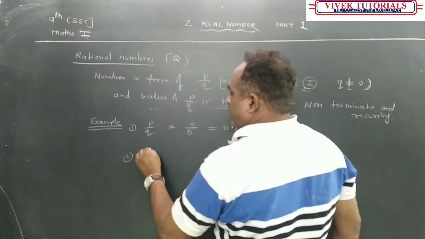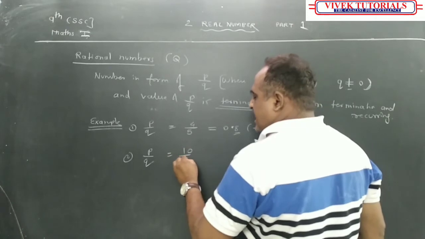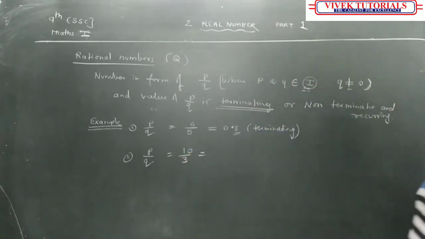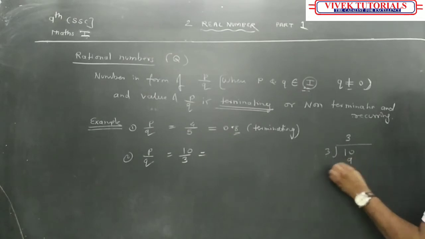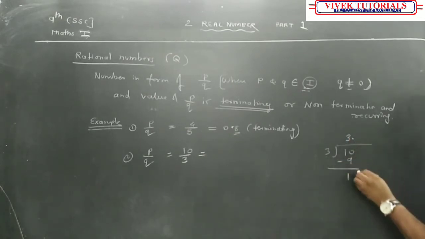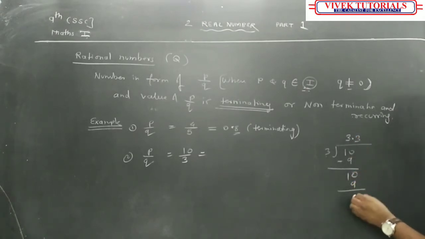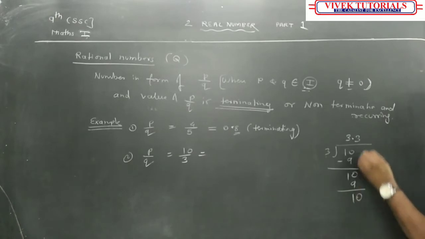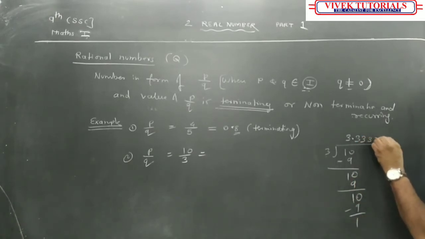Again, this is example number 1. Example number 2. A number in the form of P upon Q. Suppose 10/3 is there. So, how do we write? See, अभी बाजू में कर देते हैं हम लोग. ये 10 है और 3 है. I know that 3 3s are 9. कितना रह गया? 1. तो हम लोग यहाँ पॉइंट देते हैं और यहाँ 10 बना देंगे. Again 3 3s are 9. Again 1 is there, 10 बन गया. तो वापस 9, 1 रह गया. So it becomes like this.